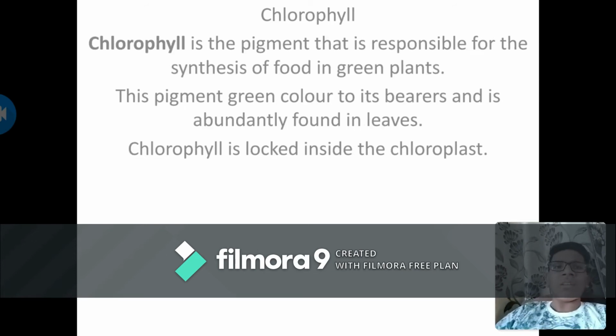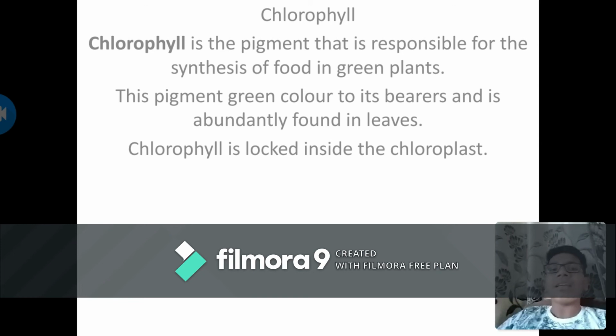The next is chlorophyll. It is the pigment that is responsible for the synthesis of food in the green plant. This pigment gives the green color and makes it abundantly found in the leaves, and chlorophyll is locked inside the chloroplast. The chlorophyll is responsible for capturing sunlight and using it in making food through the process of photosynthesis.